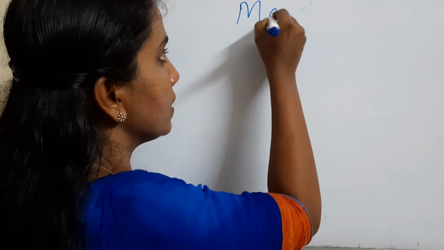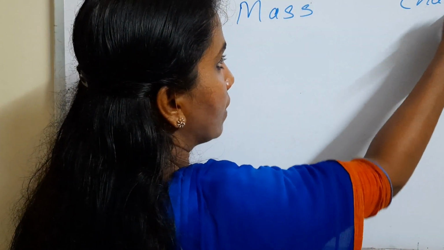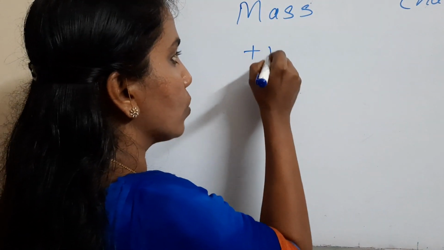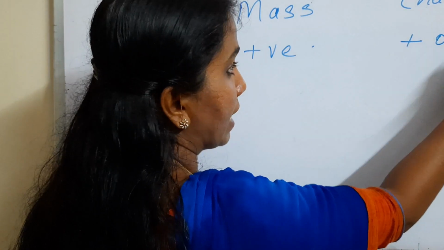And what differences are there? Points of difference. The first point of difference is mass versus charge: mass will always be positive, charge can be positive or negative. That is a point to be noted.